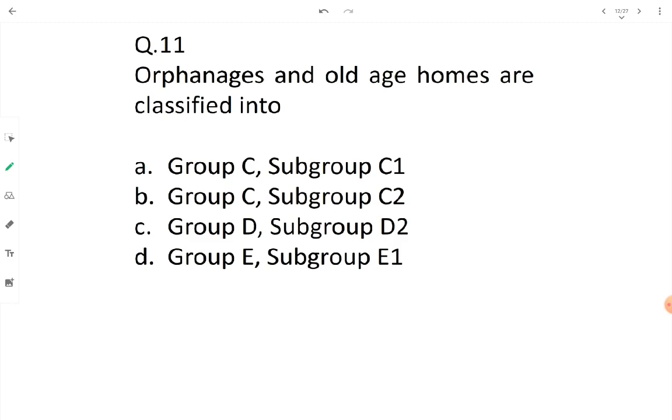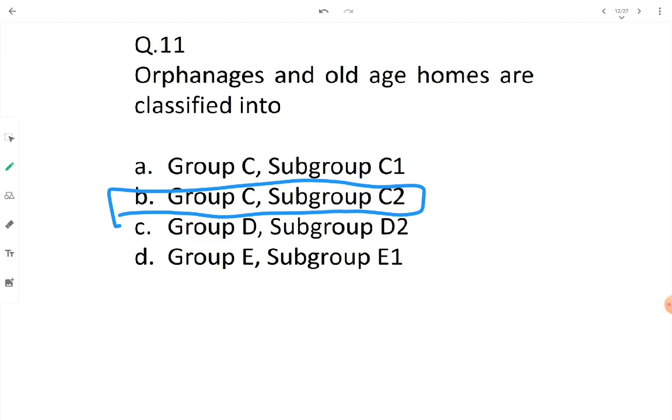All the things such as care and custody of old people and children are done in the orphanages and old age homes. That's why the answer will be group C and the subgroup will be C2. These are institutional buildings and C2 covers orphanages and old age homes.